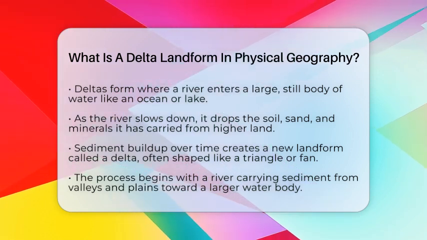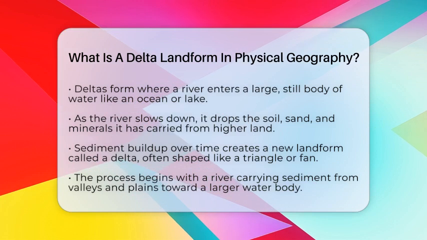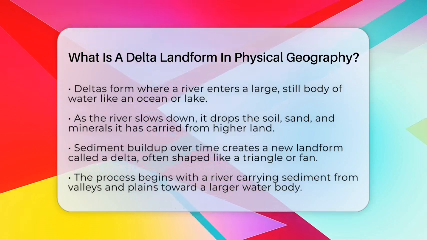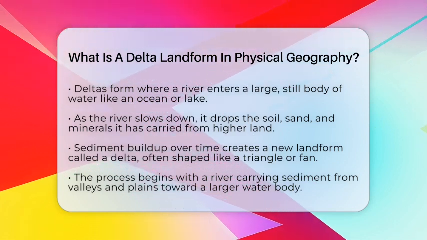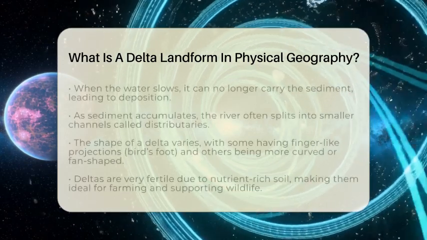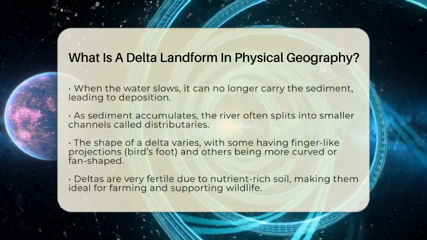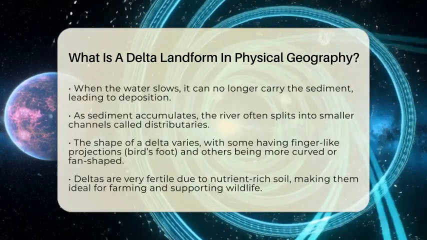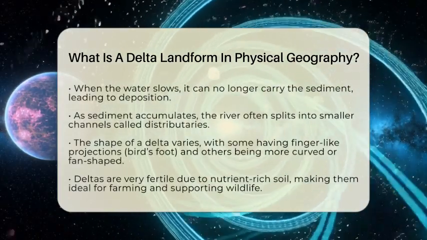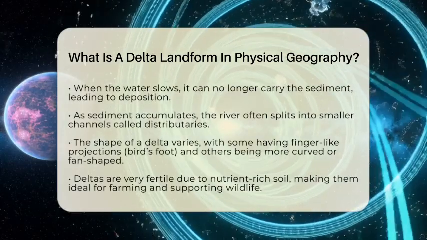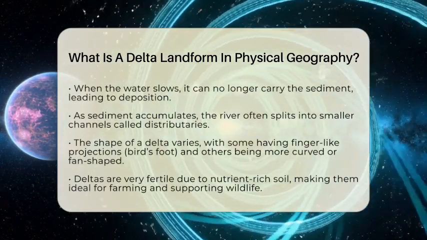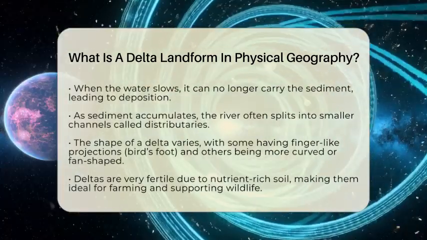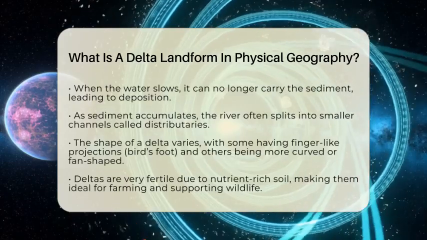The process begins with a river carrying sediment from higher areas like valleys and plains. As the river approaches a lake, sea, or ocean, it loses speed because the water in these larger bodies moves more slowly or stays still. When the water slows, it can no longer carry the sediment, so it drops it. This deposited sediment gradually accumulates, forming a landmass that often looks like a triangle or a fan.